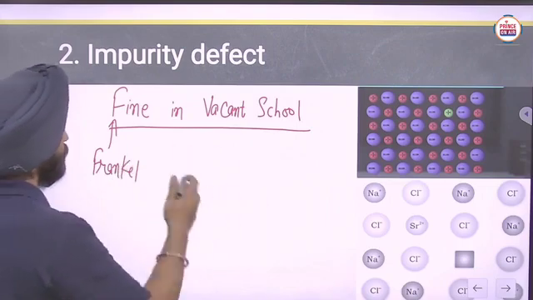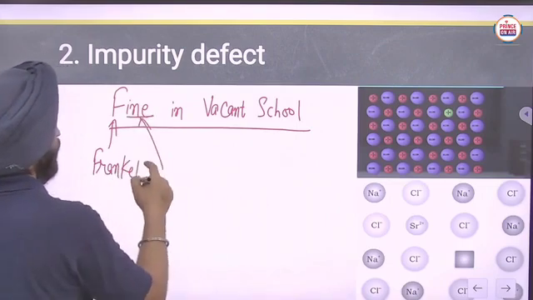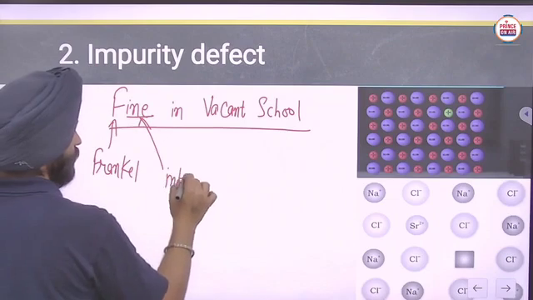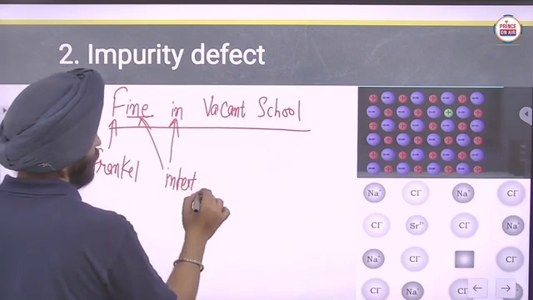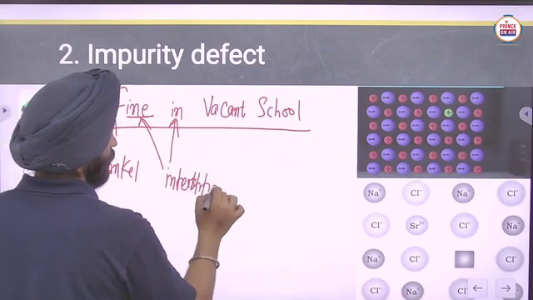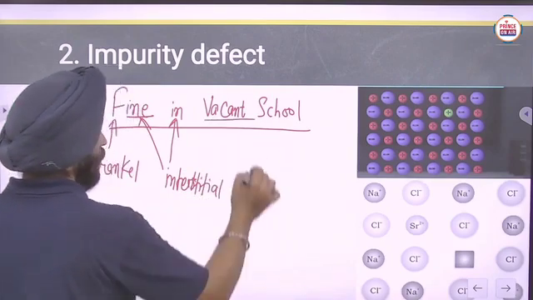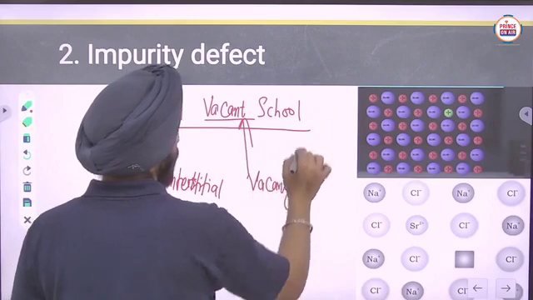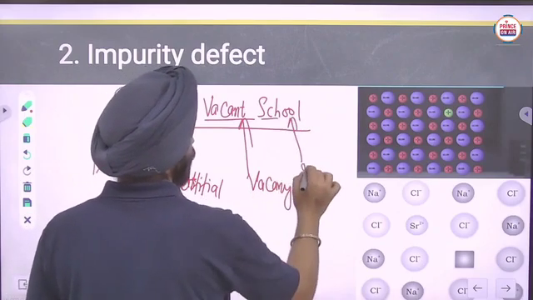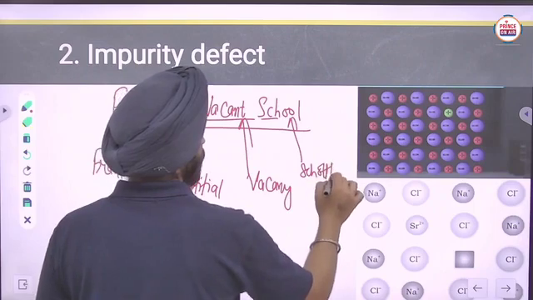I was writing it just opposite. Interstitial goes with fine, Frenkel, and vacancy goes with school, Schottky.